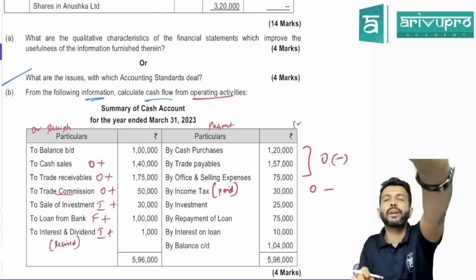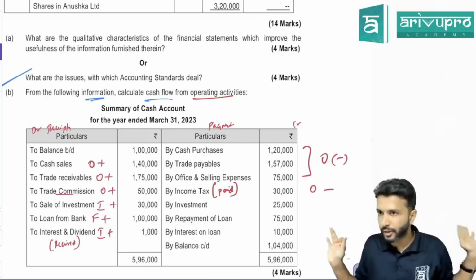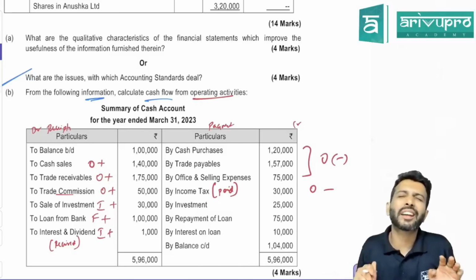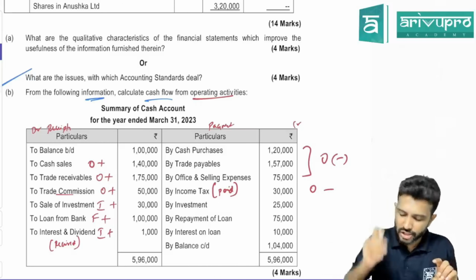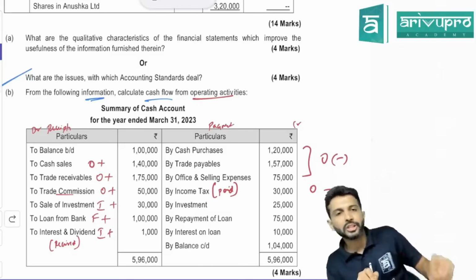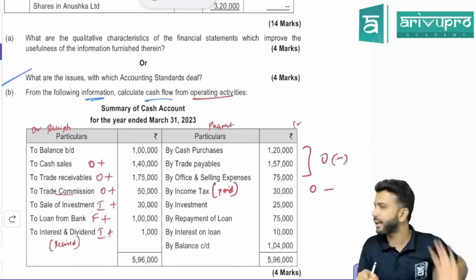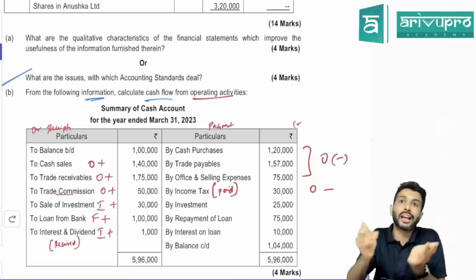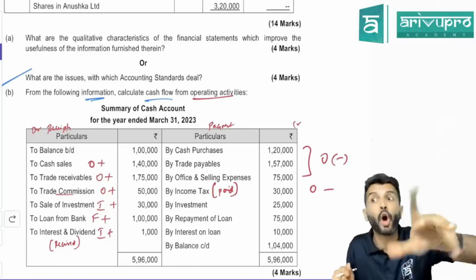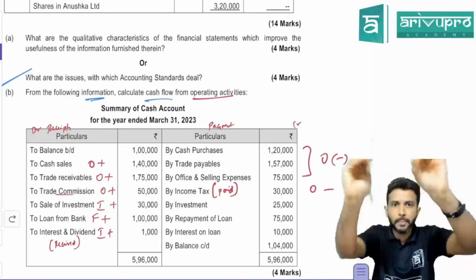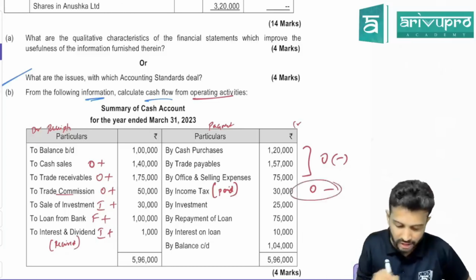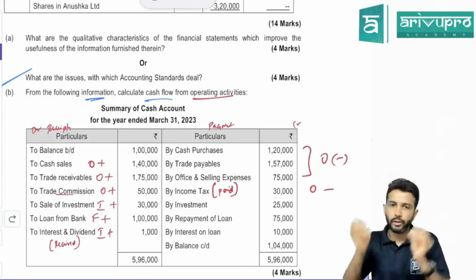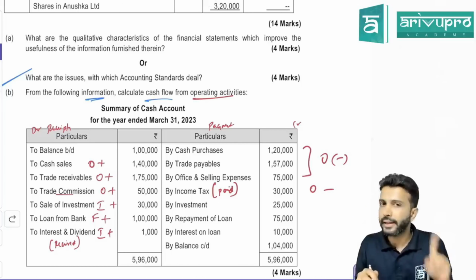But if they just give you income tax in the problem, no other information is there, you pay maximum tax related to your operation. Hence, if they give no other information, we'll show it under operating activities. If they give further information, this tax could come under investing and finance activity also. Here any information is given or no info? No info. So you'll put it under operating cash flow.